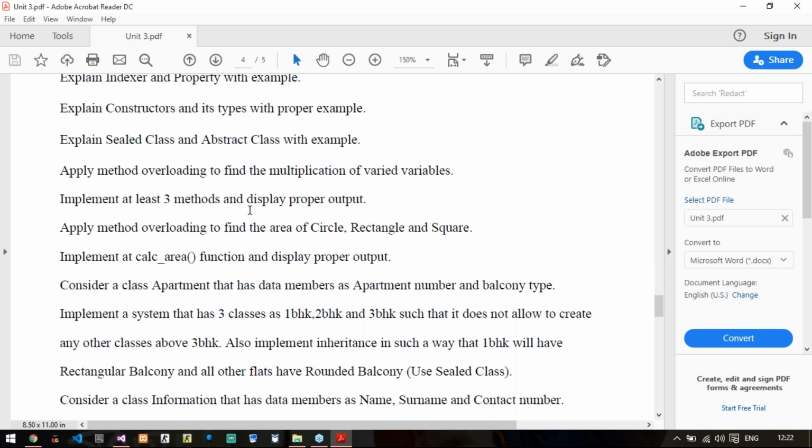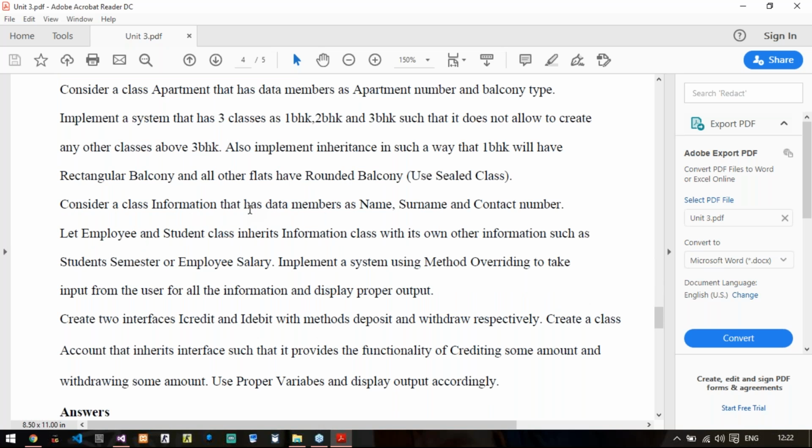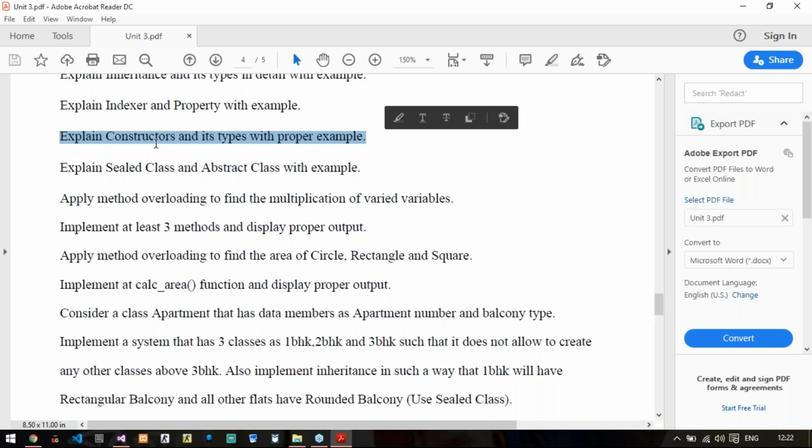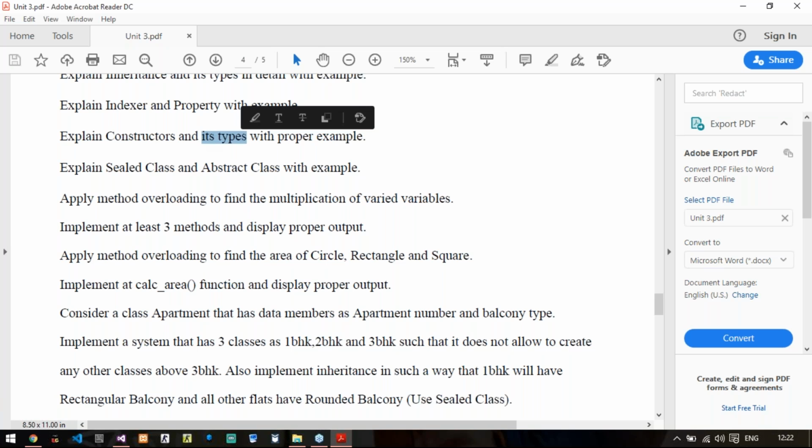Then comes explain constructors and its types. So define constructor and then its types, that is private, copy, simple, parameterized, static, likewise, and then you will give an example wherever it is required. You will give at least 3 examples for static, for parameterized, and for default. 3 examples are required at least.